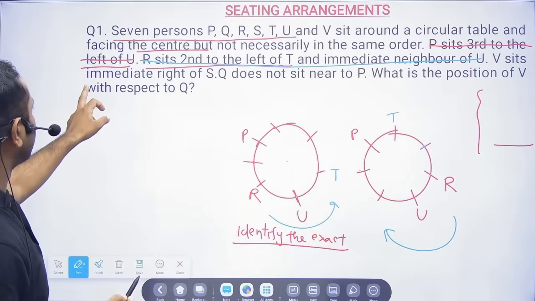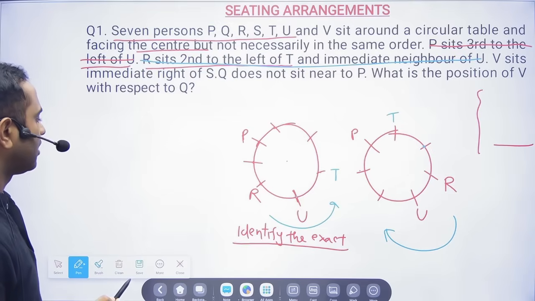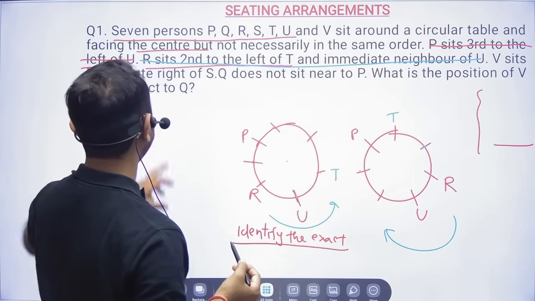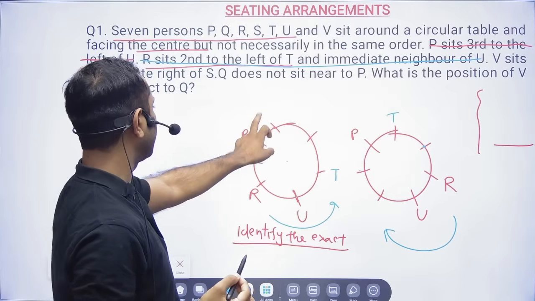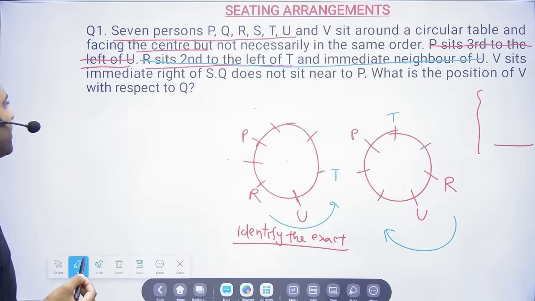V sits immediate right of S. I don't know where S will come. Okay. Q does not sit near to P. Okay, that is also fine. What is the position of V with respect to Q?